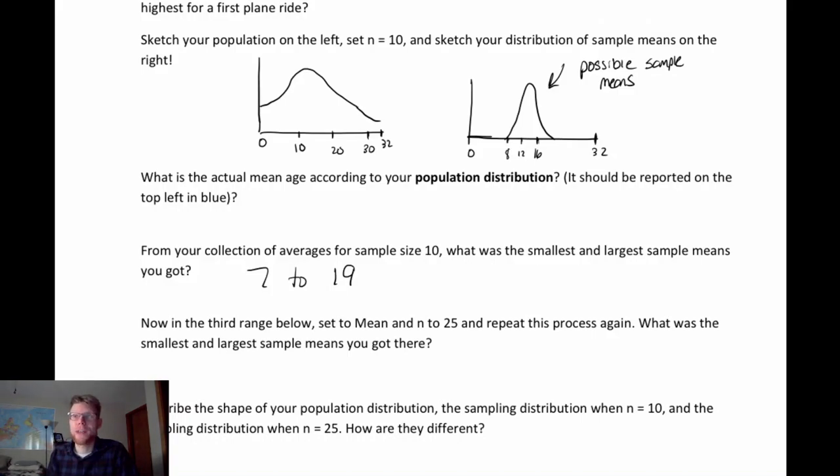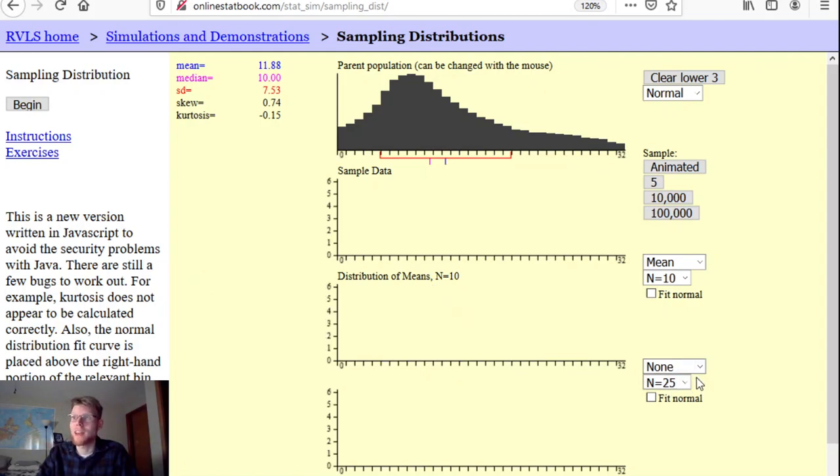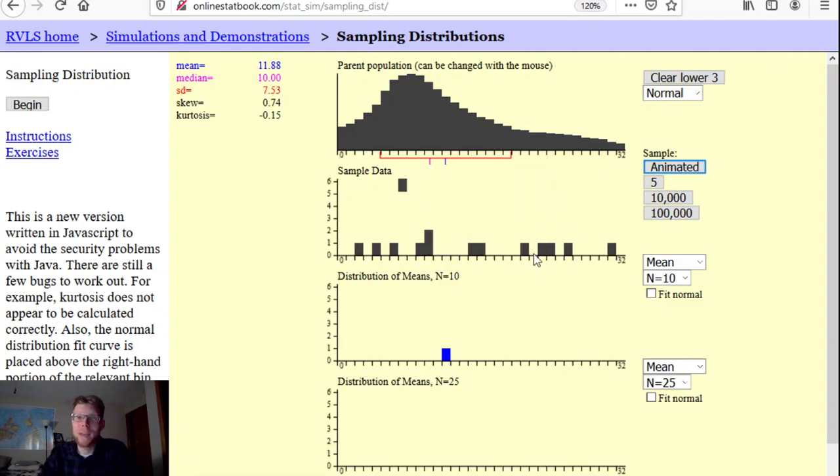Now at this point we're going to use the sim again, and this time we're going to think about what happens if I take larger samples at a time. What if I take 25 people at a time and ask them their average age on an airplane? I have my sample mean of 10 up here, that's 10 people. But if I ask 25 people, I'm going to get a lot more data, and so maybe my sample mean is going to be a little bit more accurate in estimating the true population mean. But if I'm only taking one sample of each, it's hard to compare. So that's why I need to look at this distribution of possible sample means.